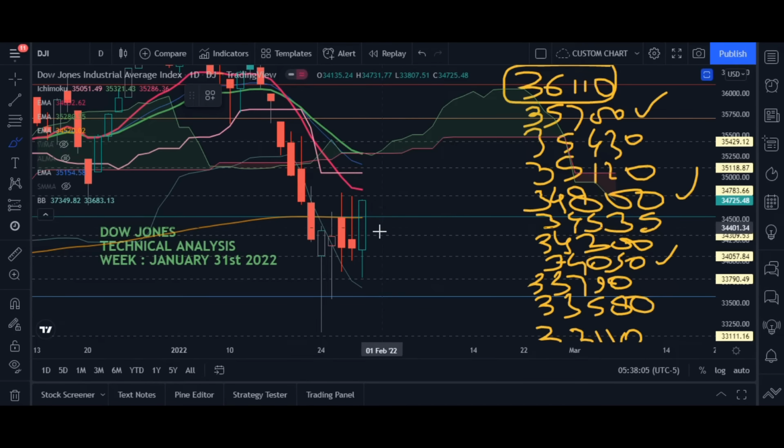So the technical analysis, first comes the Bollinger Band. This is the lower band of the Bollinger Band. This is the median of the Bollinger Band. Market has closed between the lower band and the median of the Bollinger Band, which means market is clearly bearish through Bollinger Bands. Then comes the moving averages, a clear fan out.